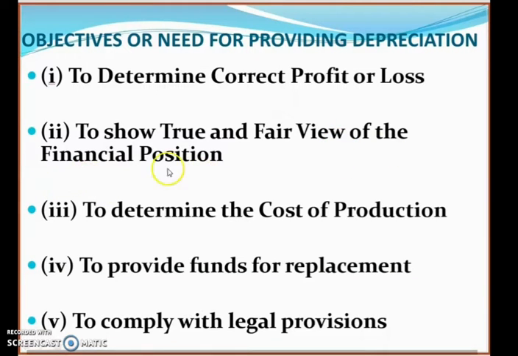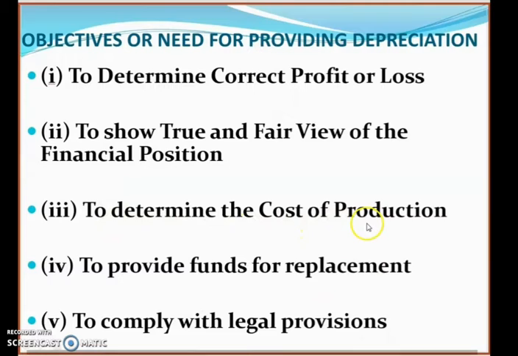Next one is to show true and fair view of financial position. What is the financial status or financial position of that business? A true or a correct picture can be ascertained if we provide depreciation on that asset, because the capacity of the asset is reducing every year, and if we charge depreciation, then only we can get a correct or a true picture of our financial position. So to get a true picture of the financial position, it is important to charge depreciation on that asset.